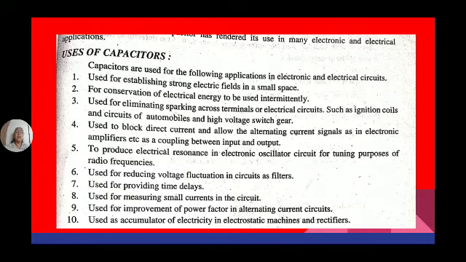Now here the capacitors are used for establishing a strong electric field in a small space. Wherever there is a charge around a charged object, definitely an electric field is created. The capacitor has one positively charged plate and one negatively charged plate, so it develops the electric field.